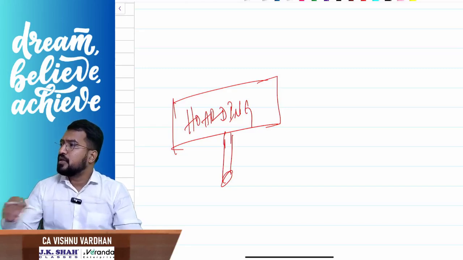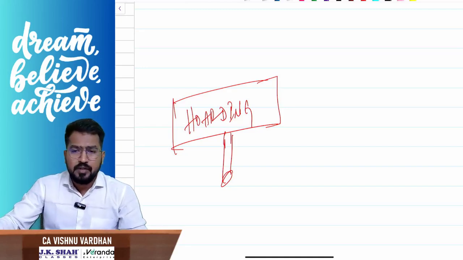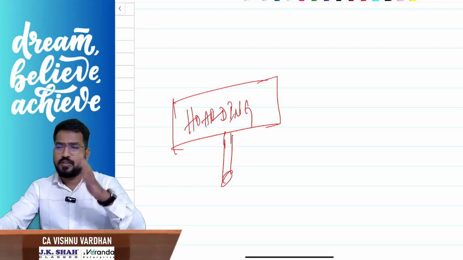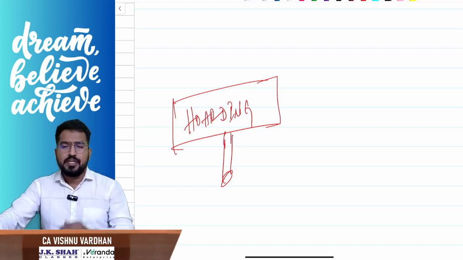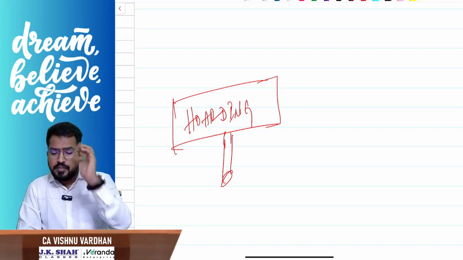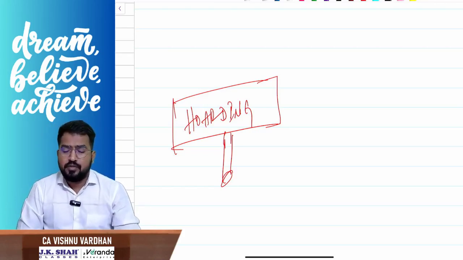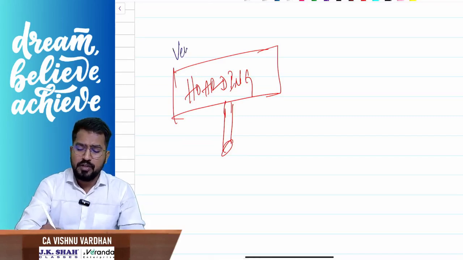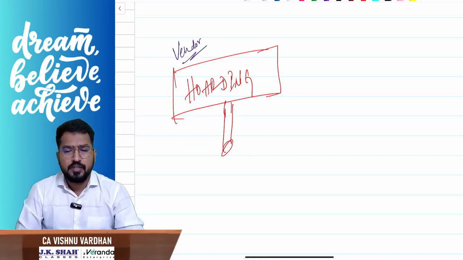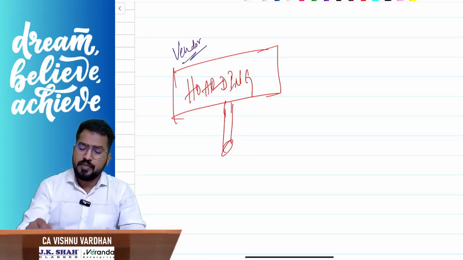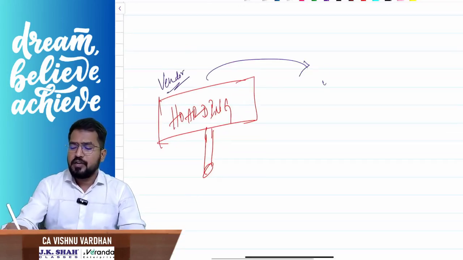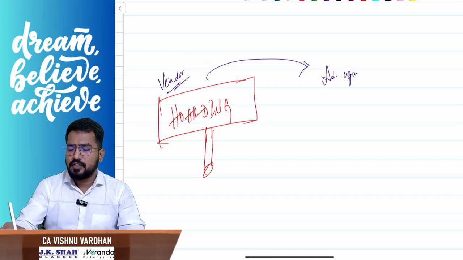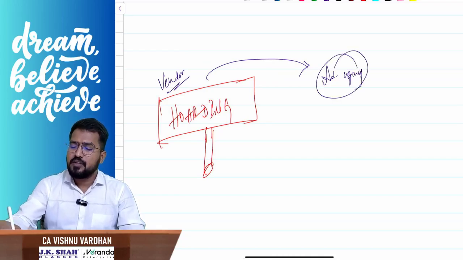Am I clear, everybody? Is the voice, everything clear? Okay, fine. Listen. See, this hoarding we are taking on rent for advertising. Now the point is, this hoarding owner is called vendor, and there is an advertising agency, which is advertising the brands of its clients.